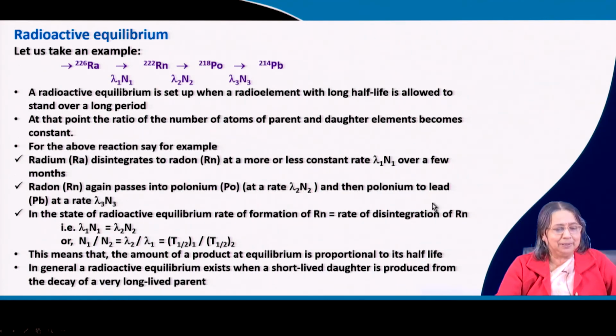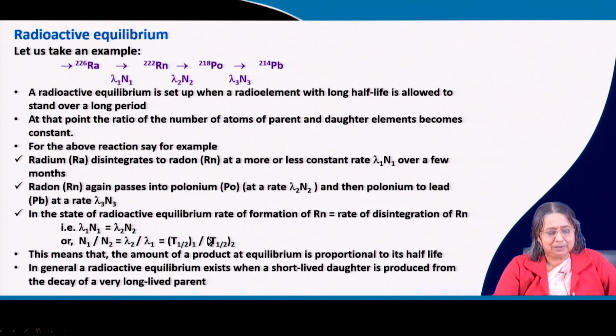Then what will happen? The rate of formation of radon is nothing but lambda 1 N 1 and the rate of disintegration of radon is nothing but lambda 2 N 2. So lambda 1 N 1 is equal to lambda 2 N 2. So N 1 by N 2 is nothing but lambda 2 by lambda 1, and lambda is related to T half. So lambda 2 by lambda 1 is equal to T half 1 by T half 2. So you can say that the number of atoms present is proportional to T half. This means that the amount of product at equilibrium is proportional to its half life.